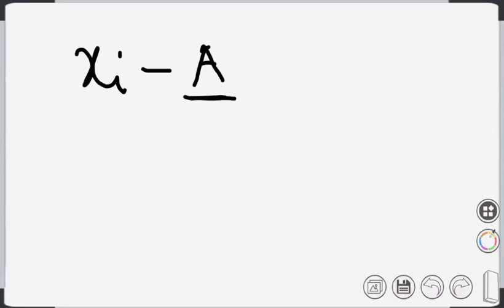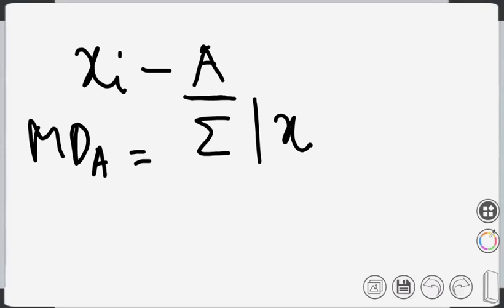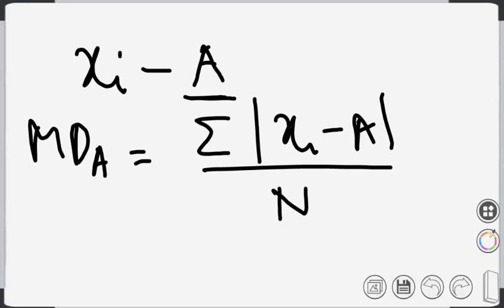And we will define mean deviation from a as equal to the summation of modulus of xi minus a, divided by n. So we find the deviation from a. As there are some positive values and some negative values, because some values are more than 40, in this case a is 40, and some values are less than 40, there will be some positive and some negative values.